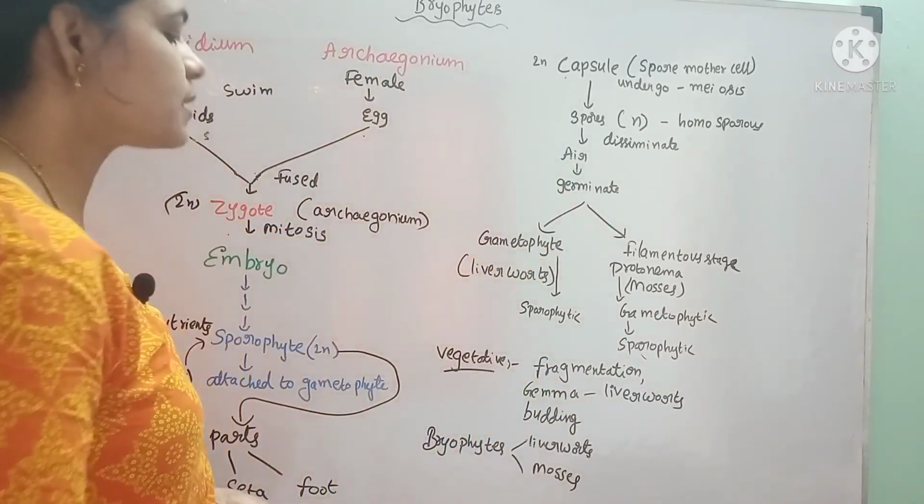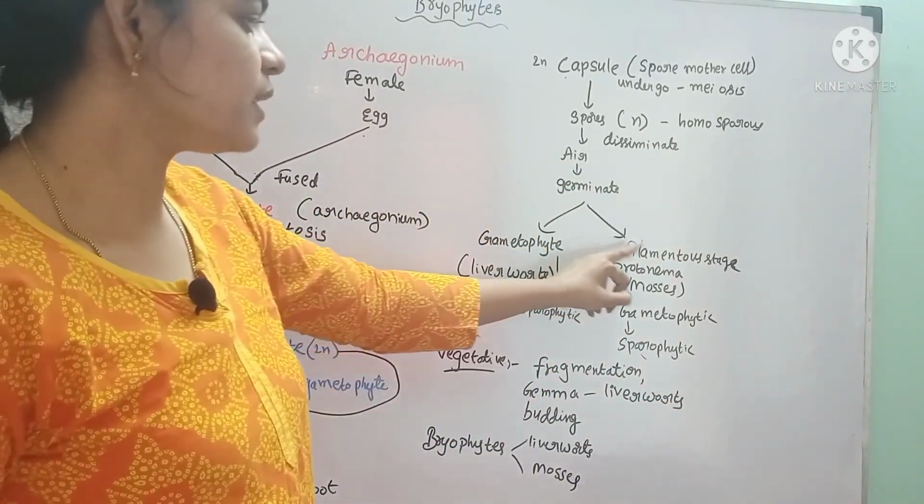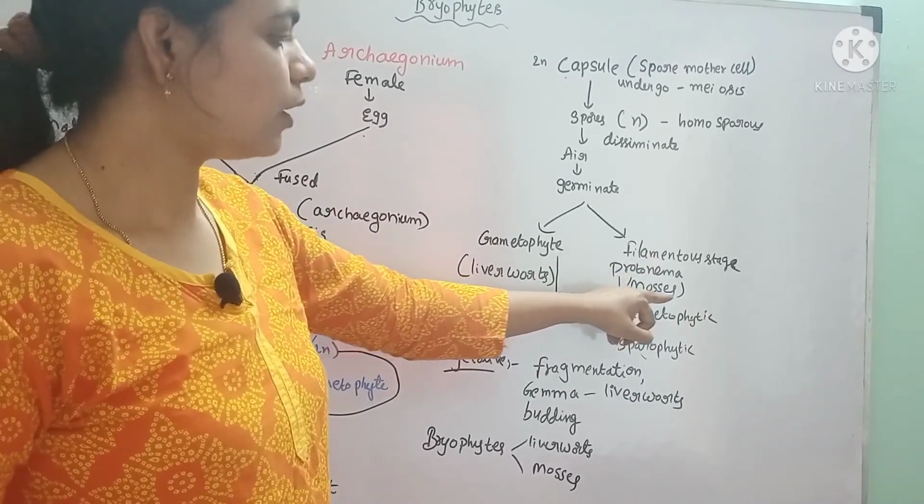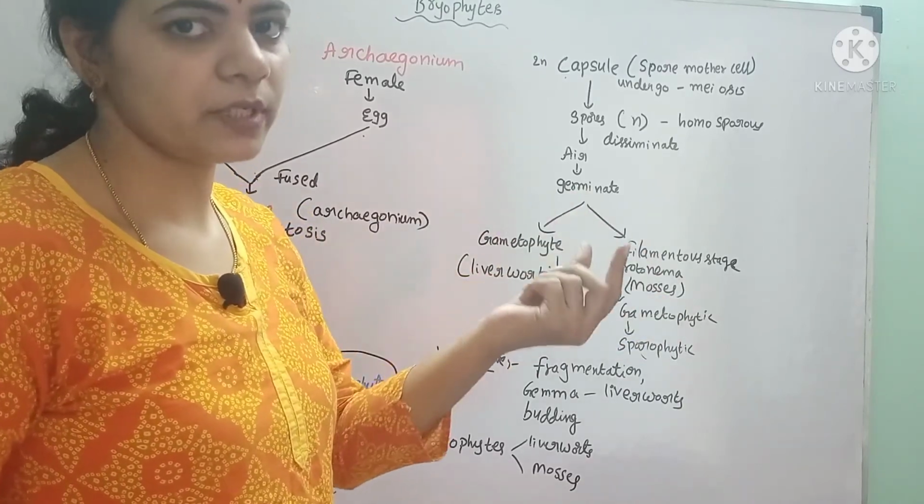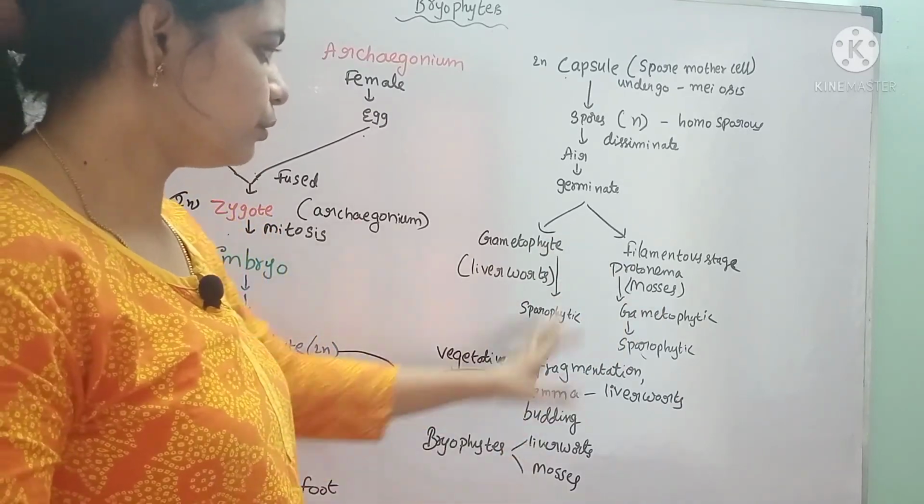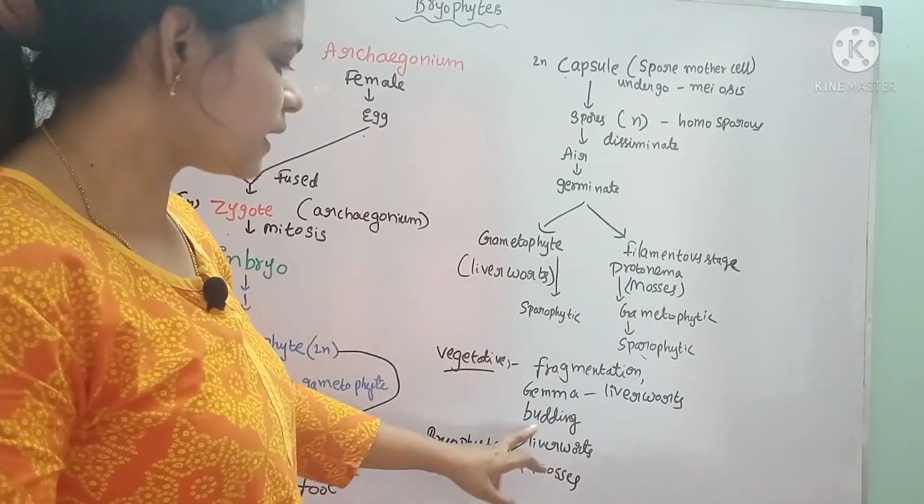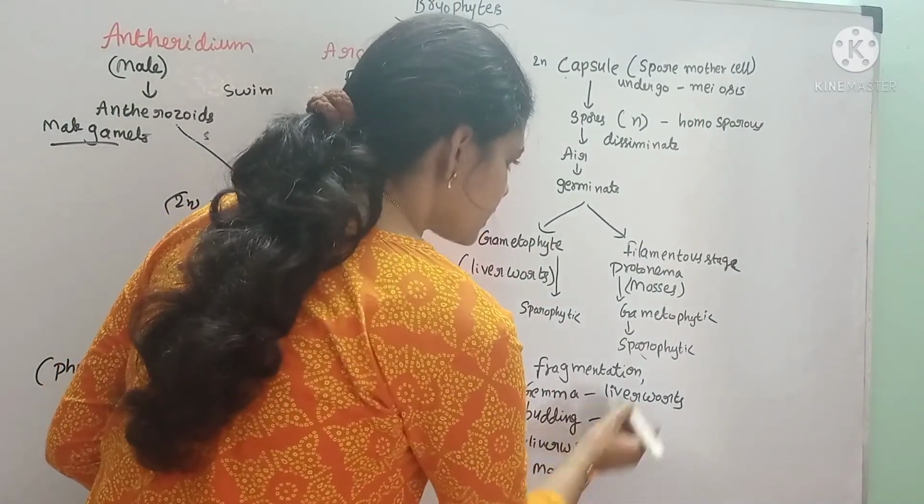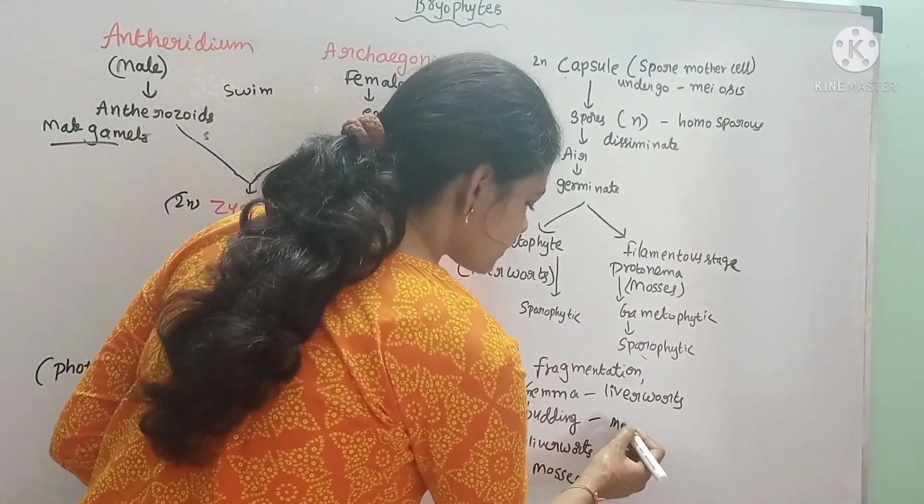Budding is seen in the filamentous protonema stage. On the filaments, several buds develop. When these buds get separated, they germinate into new protonema. This budding is seen in the protonema stage of mosses.